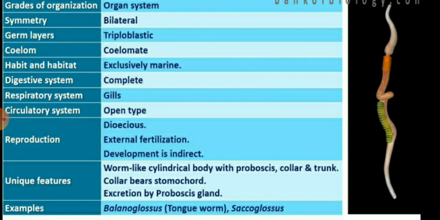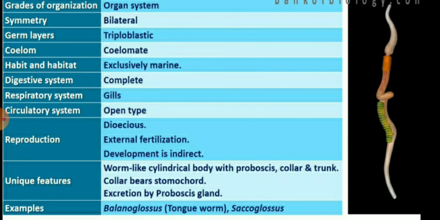Hemichordata have the organ system level of organization, bilateral symmetry, triploblastic, coelomate, and the digestive system is complete. They are exclusively marine animals, and the respiratory system has gills, with an open type of circulatory system. Reproduction is by external fertilization, and the development is indirect because they are dioecious. The unique feature of this phylum is the worm-like cylindrical body with the proboscis, collar, and the trunk.